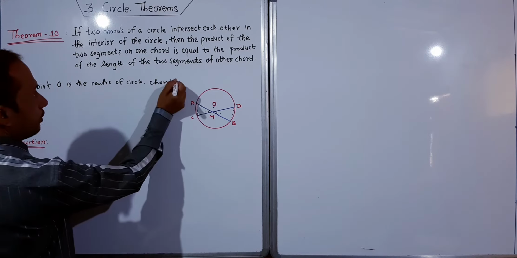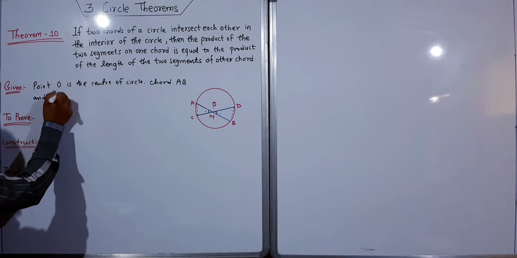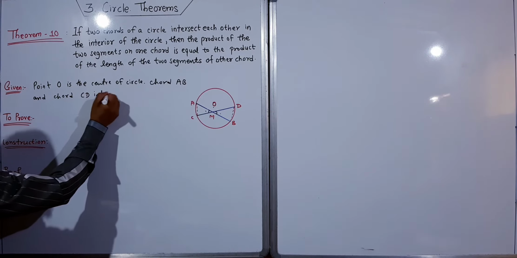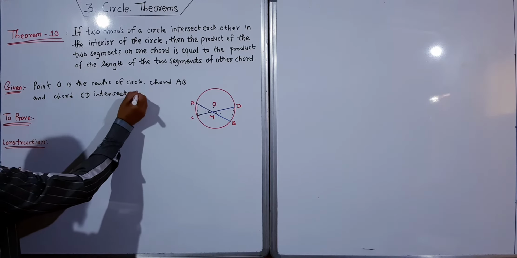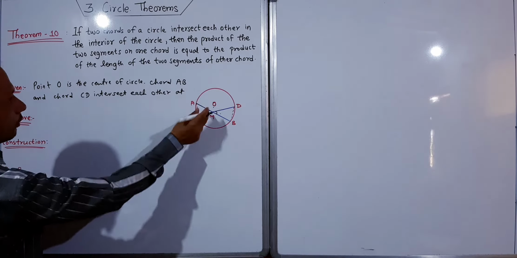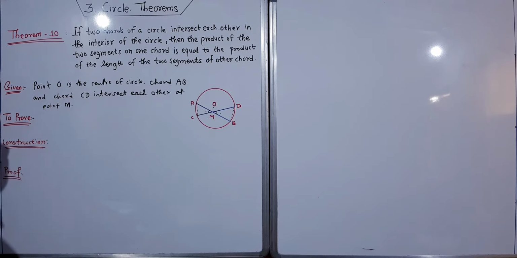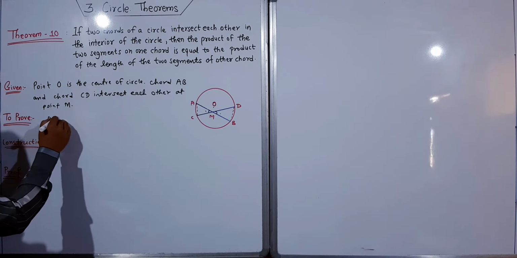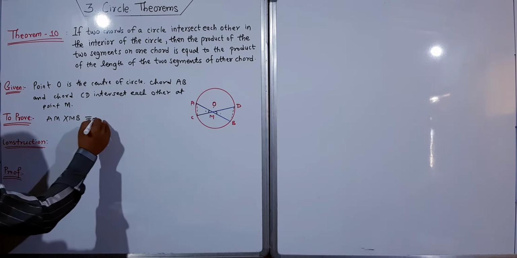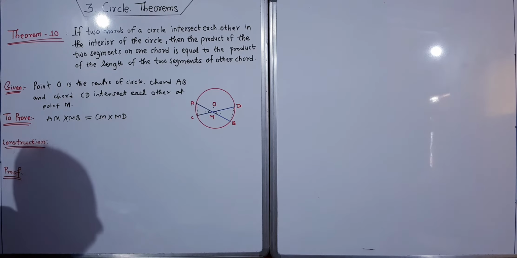First chord AB and chord CD intersect each other at point M. You can see this at point M. So we have to prove that AM into MB, the product for the first chord, is equal to CM into MD, the product for the second chord.